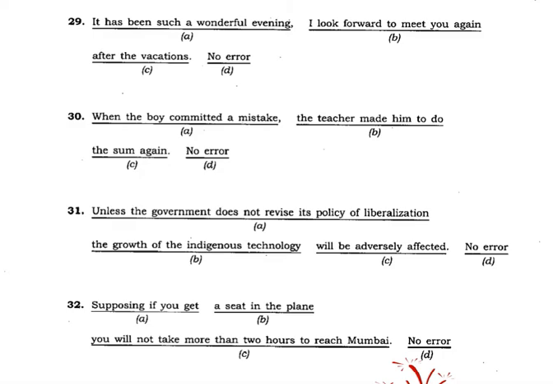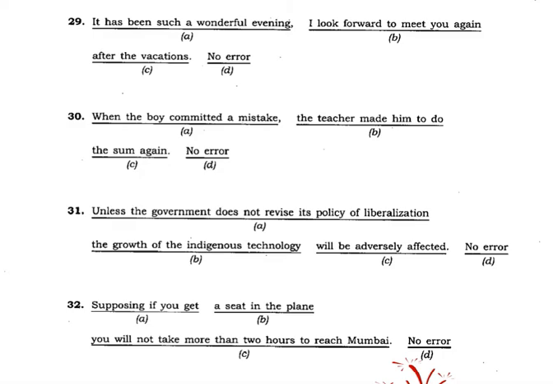Let's go to question number 30. When the boy committed a mistake, the teacher made him to do the sum again. You commit a mistake, you make a mistake, so committed is nothing wrong. Think over it.